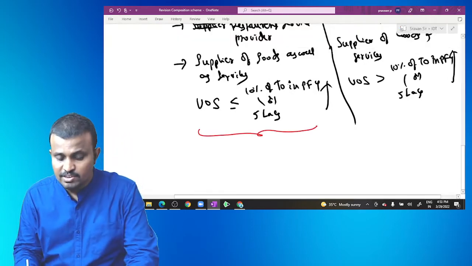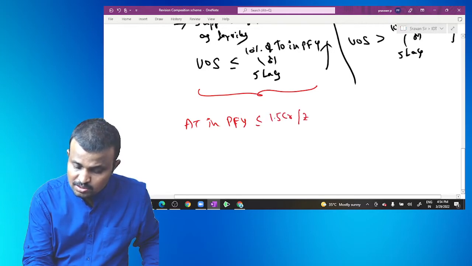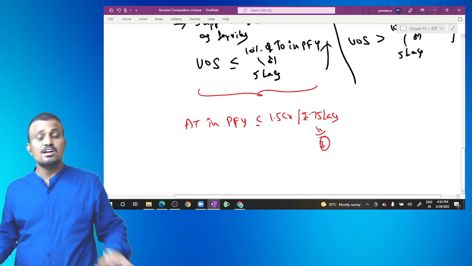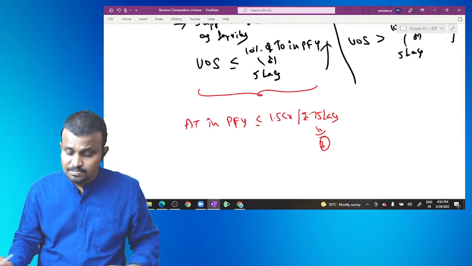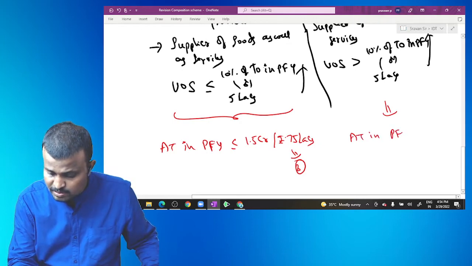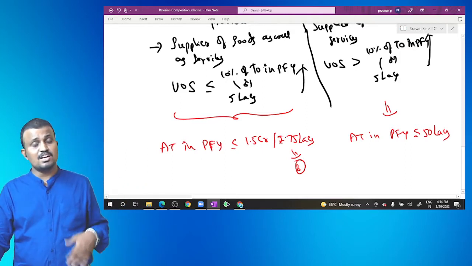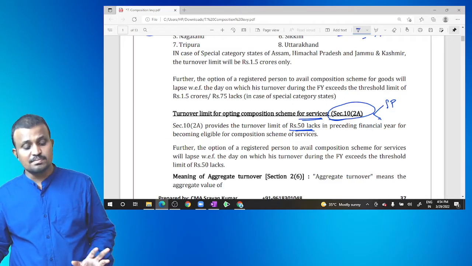Okay, section 10(1) is applied when the aggregated turnover in the preceding financial year is less than or equal to 1.5 crore, or 75 lakh. This 75 lakh is applied in the northeastern states except Himachal Pradesh, Assam, and Jammu and Kashmir. And this applies when the aggregated turnover in the preceding financial year is less than or equal to 50 lakhs. Then in the current year, that party is eligible for opting the composition scheme.